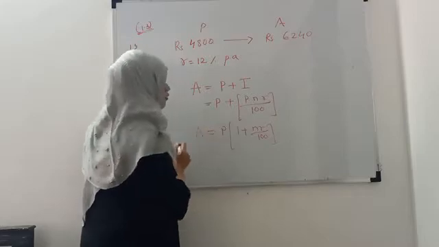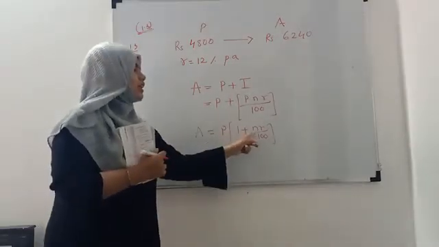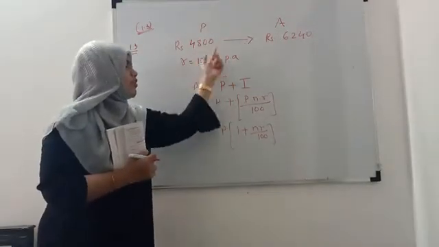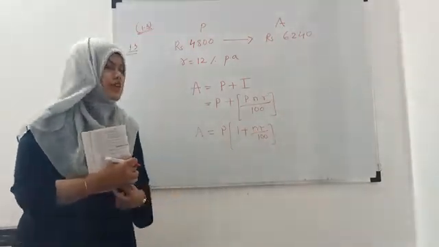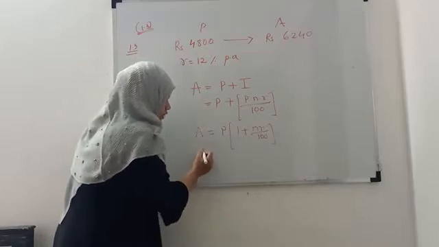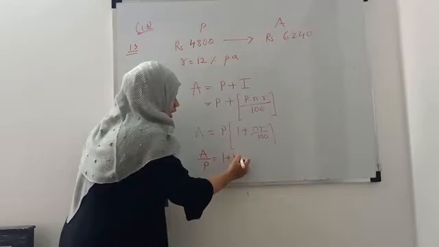So this is the formula for amount. Now I will substitute the values and calculate n. Before substituting the values of A and P, just simplify this formula to find the value of n. First we shift P here, so this will be A upon P, which is equal to 1 plus NR upon 100.